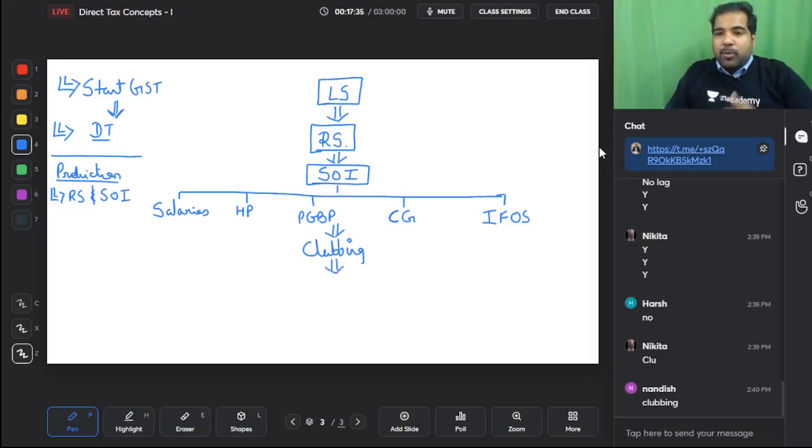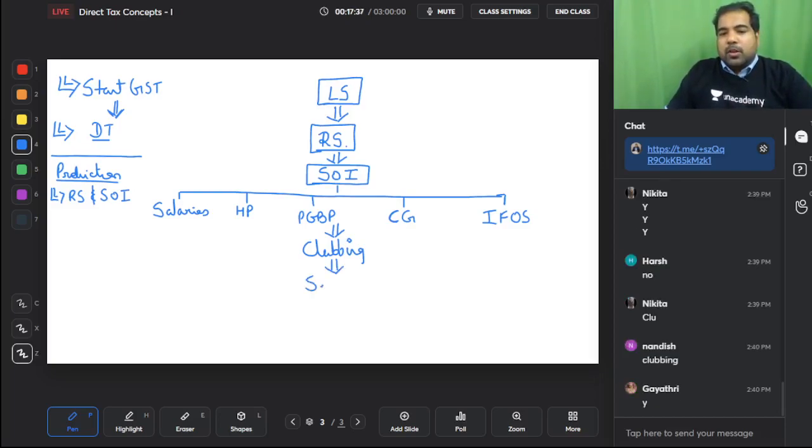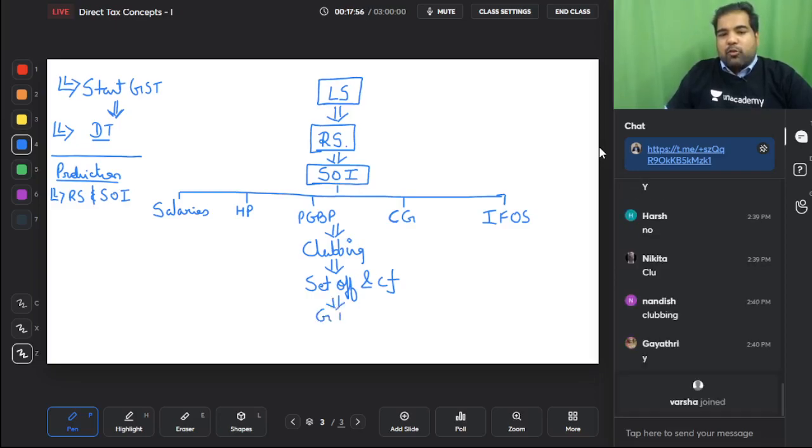Just like the government wants to tax your income, they want to give you a set off of the losses you make. That's a very, very good thing. Set off is actually very advantageous for us, because the losses can be used to reduce your income. That is set off. And if you don't have enough income this year, you can even carry forward the losses. And that brings us to a very important point called gross total income.